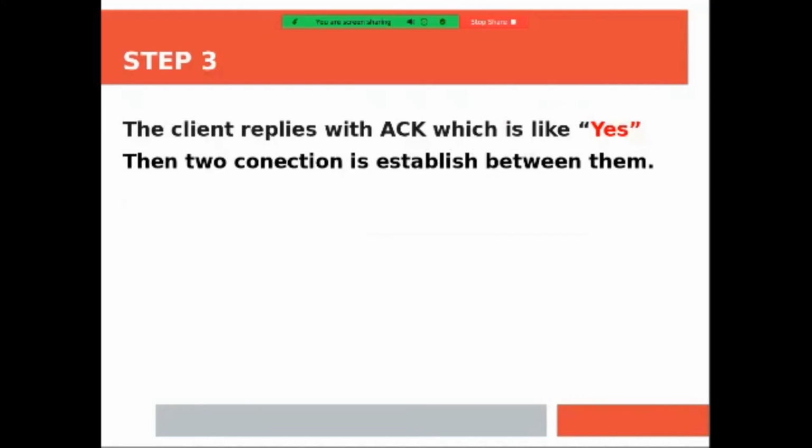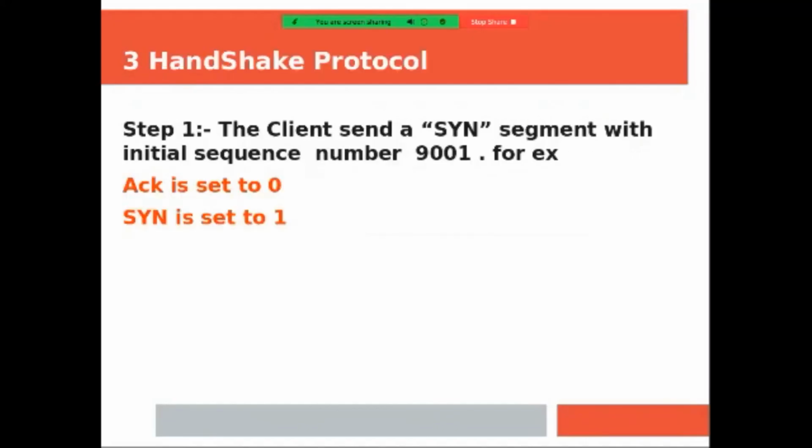Since the client sends an acknowledgement, which is like yes, the communication between them is possible. That is nothing but the three-way handshake protocol. So that is all about the three-way handshake protocol. The client sends a synchronization segment with initial sequence number 9001. Here acknowledgement is 0 and synchronization is set to 1 because it is sending the synchronization.